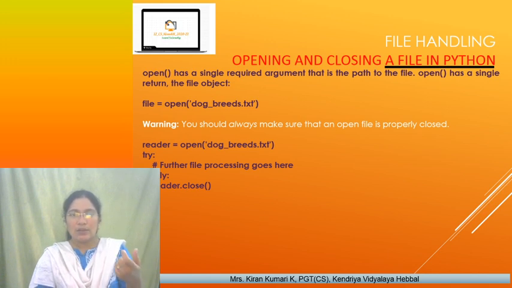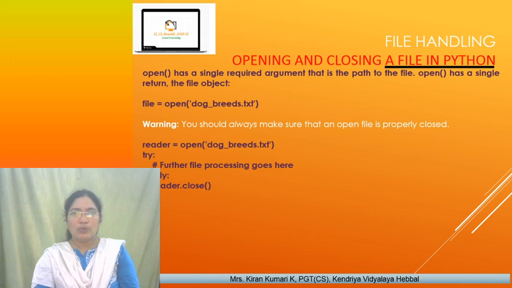It is whatever is returned from the open function, and that object is captured into file. Which file are we opening? It is a text file, so .txt, and the file name is dog breeds. Here you should always make sure that the opened file is properly closed.